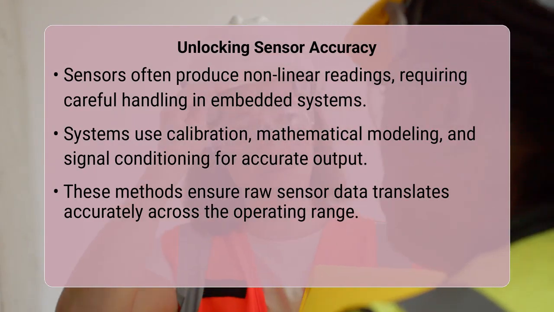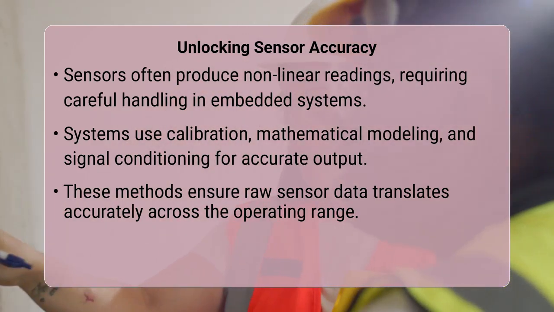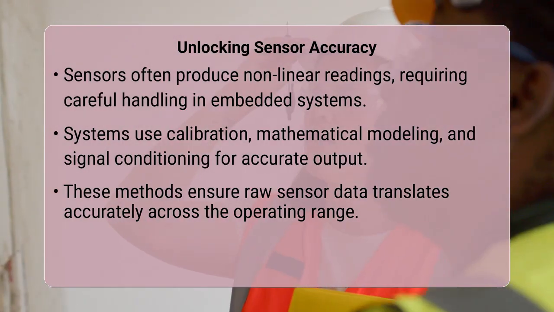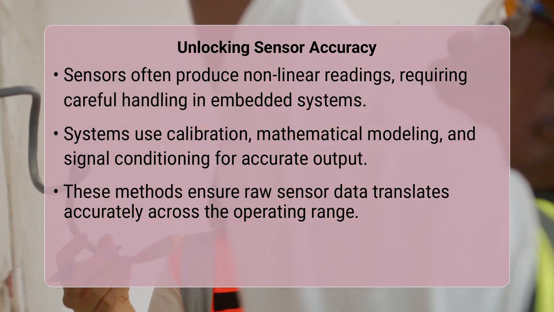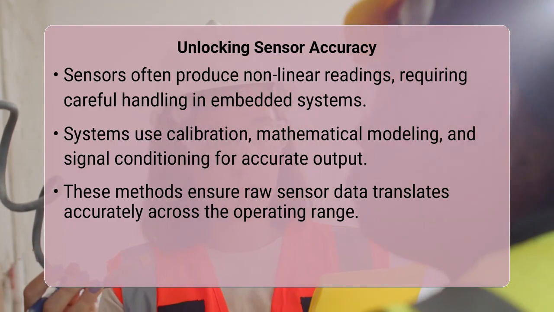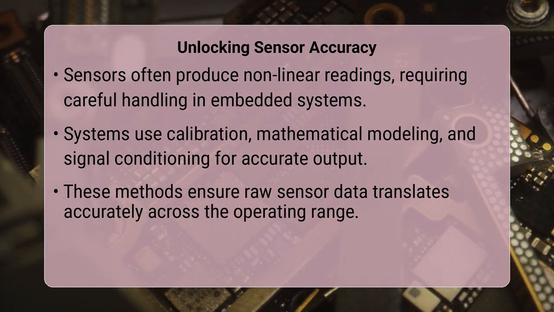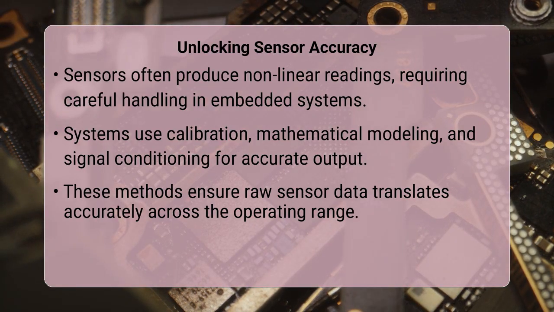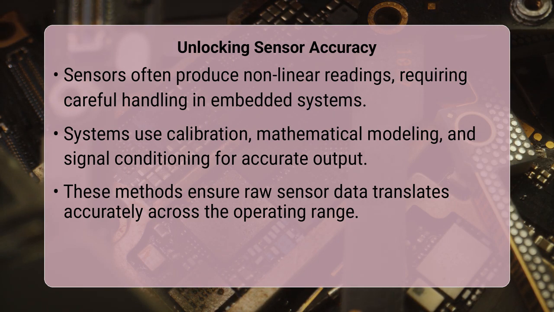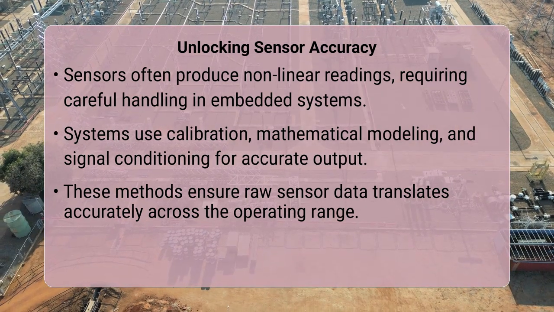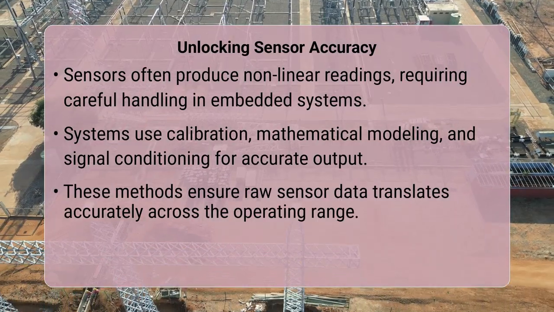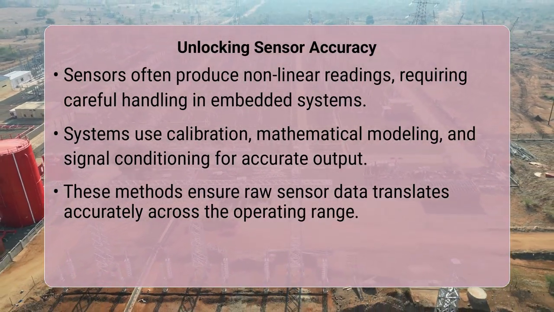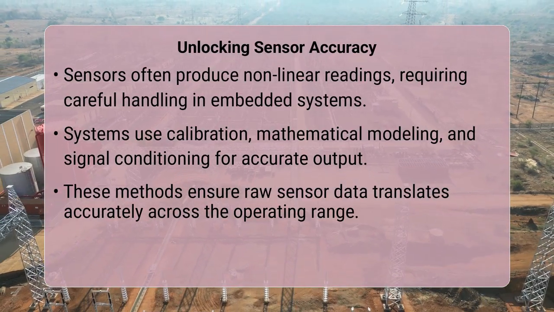Have you ever wondered why the readings from a temperature sensor or a pressure gauge are not always perfectly precise, even with modern technology? It is a common challenge in embedded systems, where real-world measurements need to be translated into accurate digital values. A system accounts for sensor input-output linearity primarily through a process called calibration, often combined with mathematical modeling and signal conditioning. This ensures that the sensor's output accurately reflects the physical quantity it is measuring across its